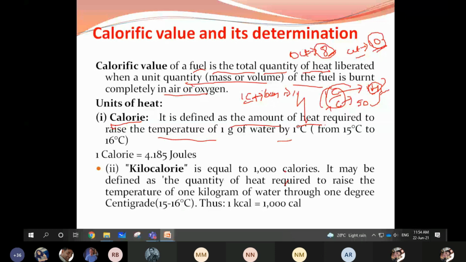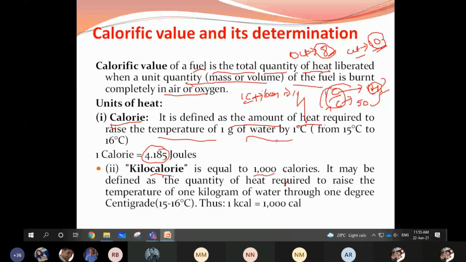4.185 joules. So kilocalories is usually expressed as equal to 1000 calories. If it is for 1 gram, it is expressed in calorie. If it is for kilograms, it will be expressed in kilocalories. The standard value for calories is 4.185 joules.